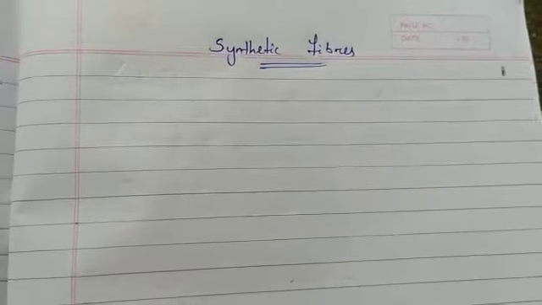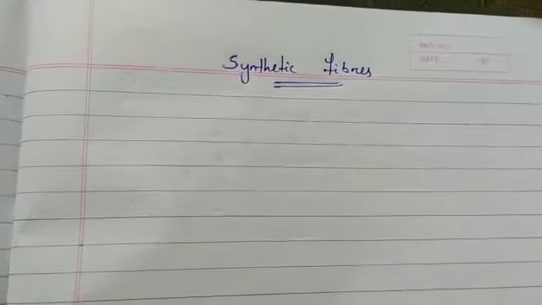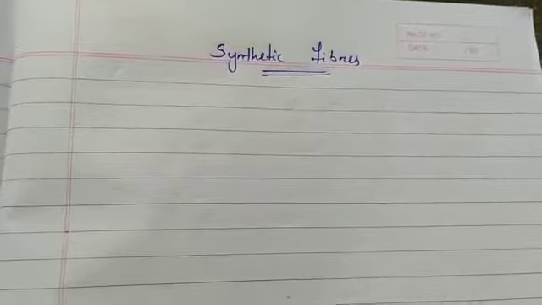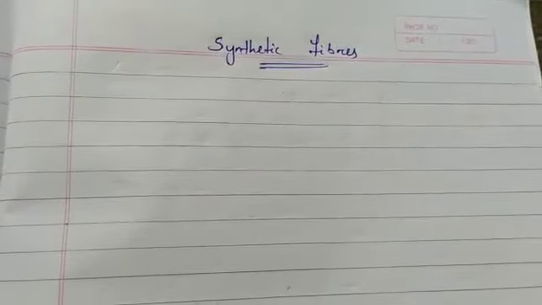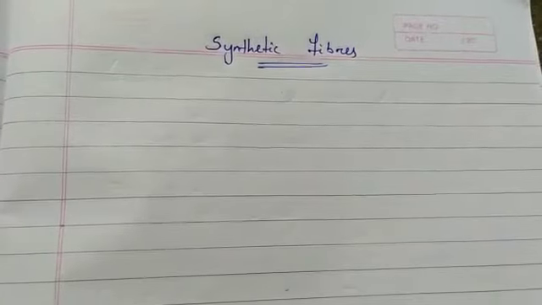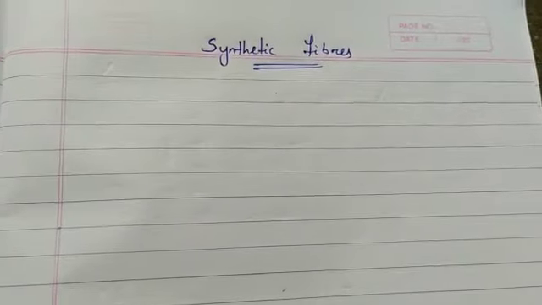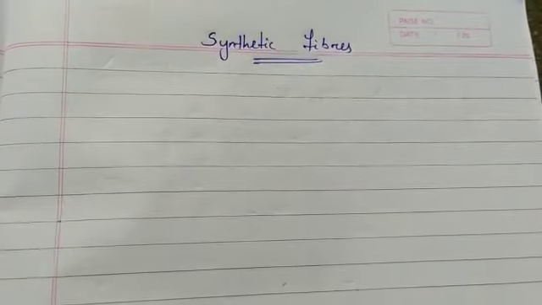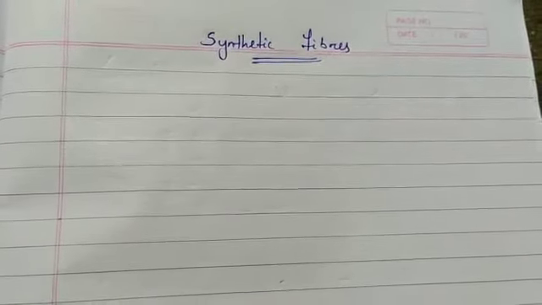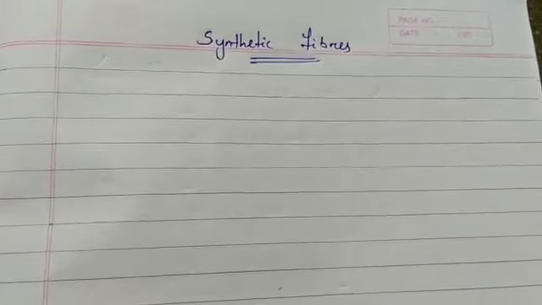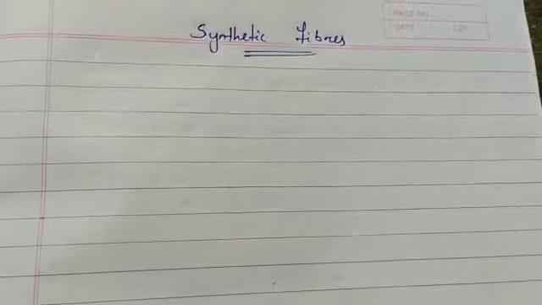In the previous class you had already studied about two types of fiber, that is natural fiber and synthetic fiber. First of all we will see what a fiber is. Fiber is a long structure made by continuous repetition of one or more small compounds. Natural fiber means the fiber which we get from plants, and synthetic fibers are man-made fibers.